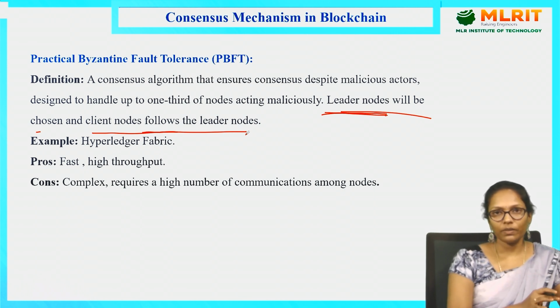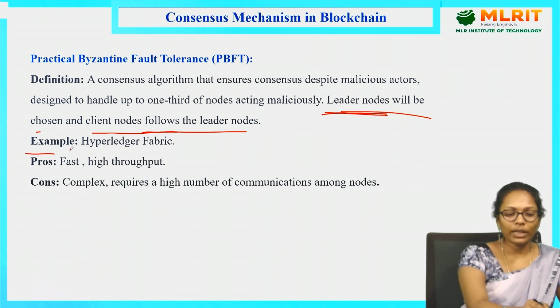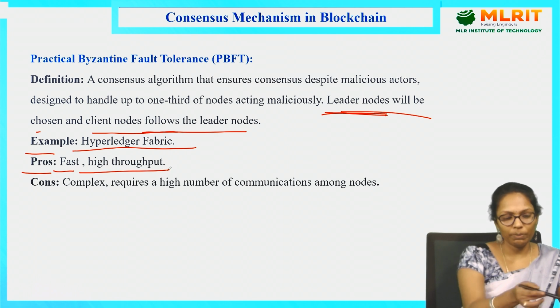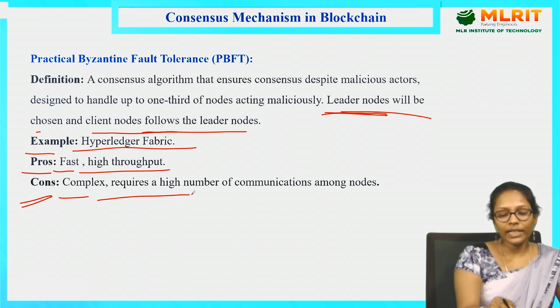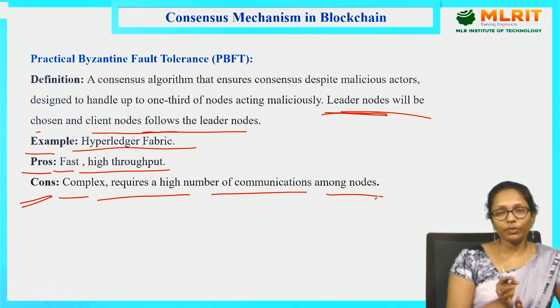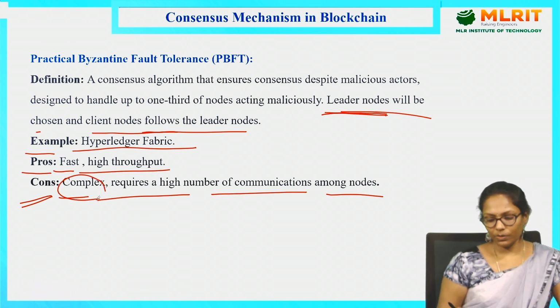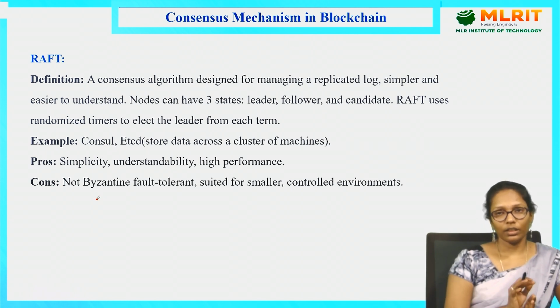It's just similar to the previous one, but here every time it will also check the malicious nodes. If the malicious nodes are fewer, then only it is applicable. Coming to the example, Hyperledger Fabric. Coming to the pros: fast and high throughput, just like the previous one. Coming to the cons: it is complex and requires a high number of communications among the nodes. Why high communication? To check the validity of the node, whether it is a trusted node or a malicious node. First I need to find that out, so it becomes complex, but everything else is the same as the previous one. The last one in the general consensus mechanisms is Raft.